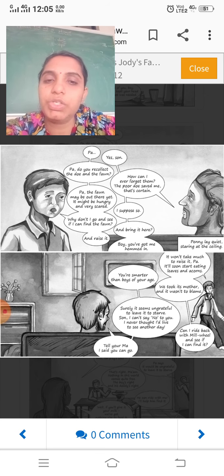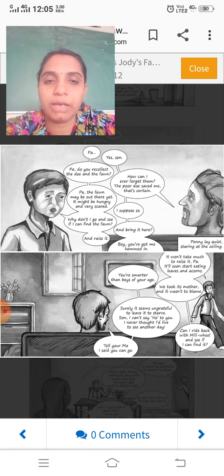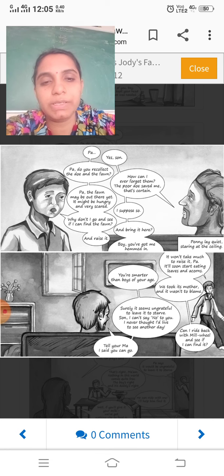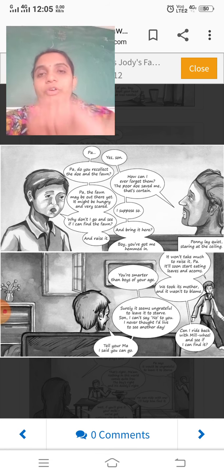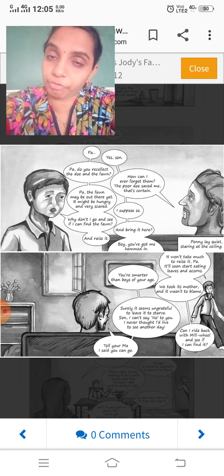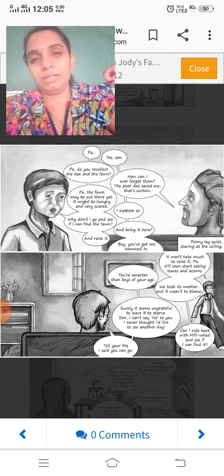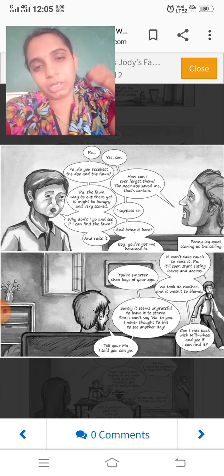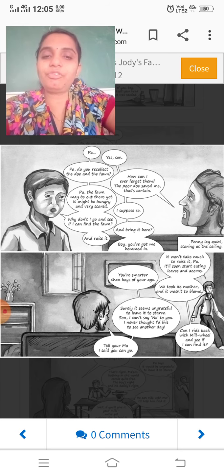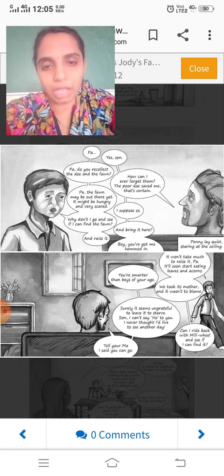It won't take much to raise it, Pa. It'll soon start eating leaves and acorns. You are smarter than boys of your age. Papa is saying you are smarter than boys of your age. You are thinking about that fawn. And Jody is saying that the fawn doesn't need anything to be brought up. Within a few days that fawn can eat leaves and acorns.